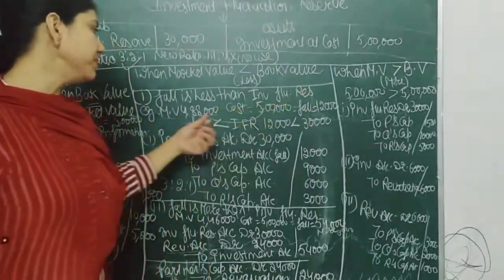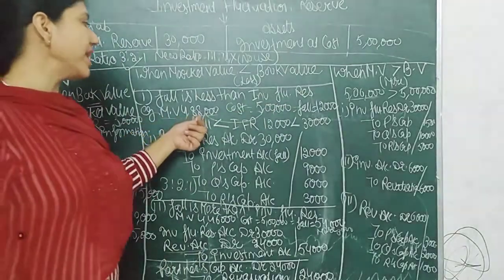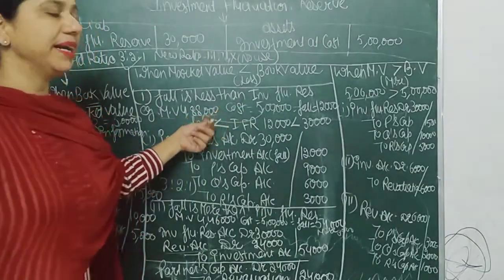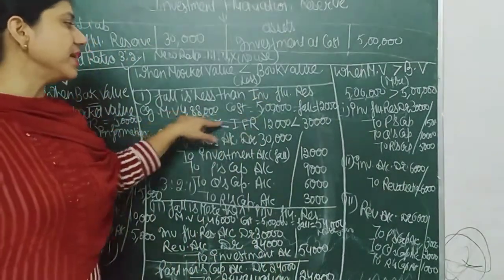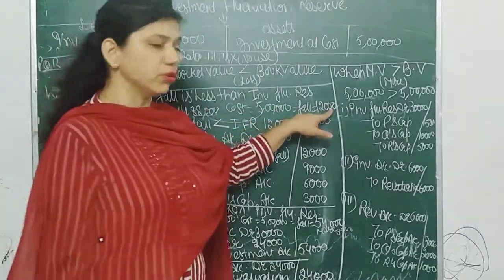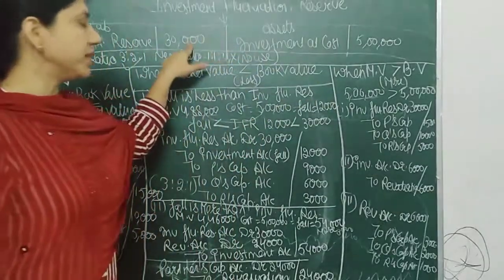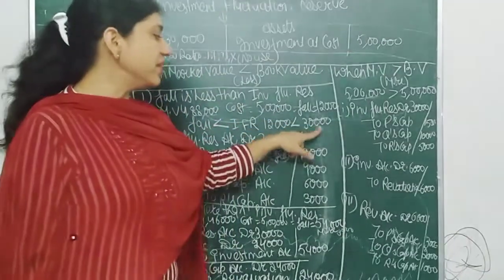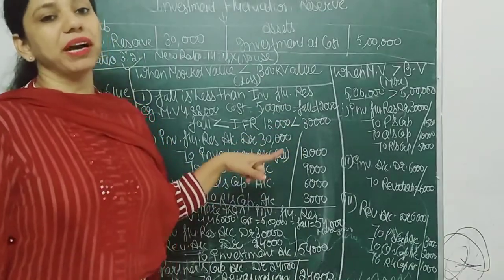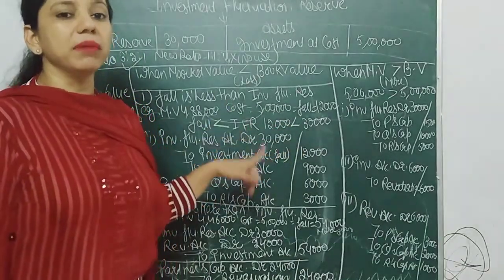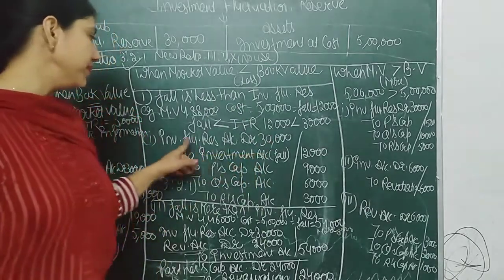For example, market value is 4,88,000 and cost is 5 lakh. So there is a decrease or fall of 12,000 only. So out of 30,000, we can cover 12,000 and the remaining 18,000 will be divided among the partners in 3:2:1.